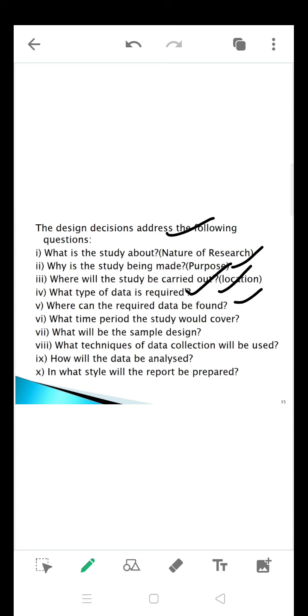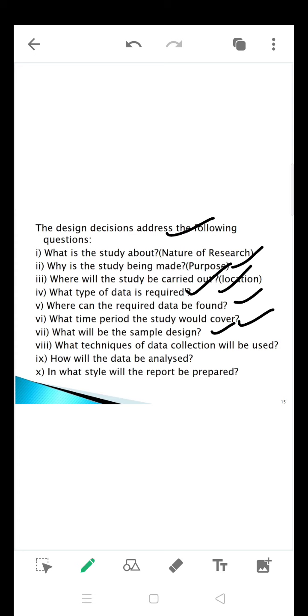And the next one is, the time period the study would cover, which means it is time bound. As I told you, the research is going to start, and there should be an end to doing a research. You need to specify the time bound, either 3 years, 4 years, 5 years, how many years you want to set to complete that particular research process. You need to mention that. And sample design, I'll tell you in further classes.